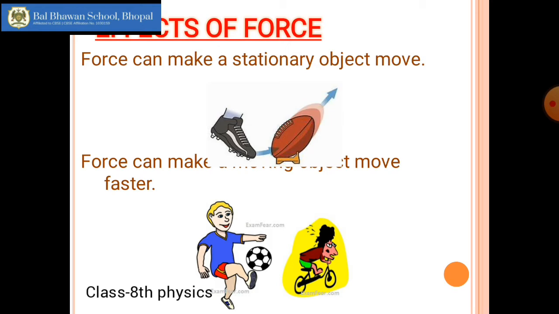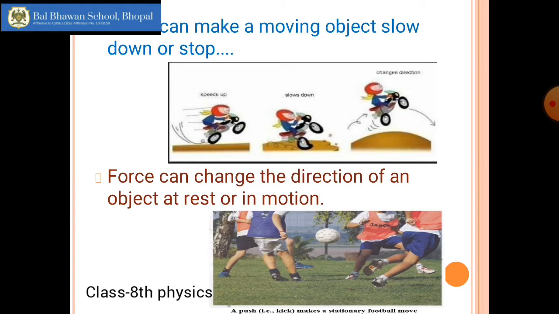Second, if an object is already moving, force can increase its speed. It can let the body start moving faster. Just the opposite, third effect, the force can slow down an already moving object. For example, you are driving a bicycle, somebody puts a hand on the bicycle and tries to stop it. Although the bicycle did not stop, the speed was slow. So this is the third effect of force, that the force can decrease the speed of an object if it is already in motion.